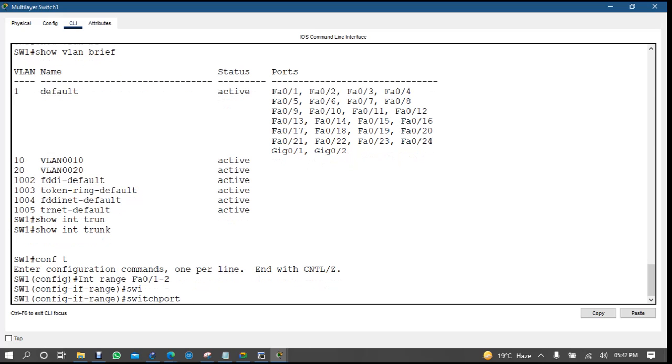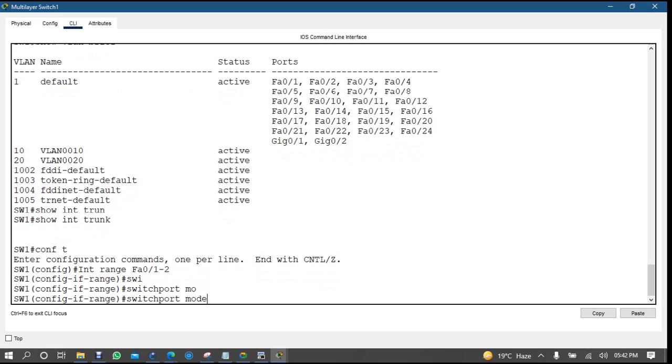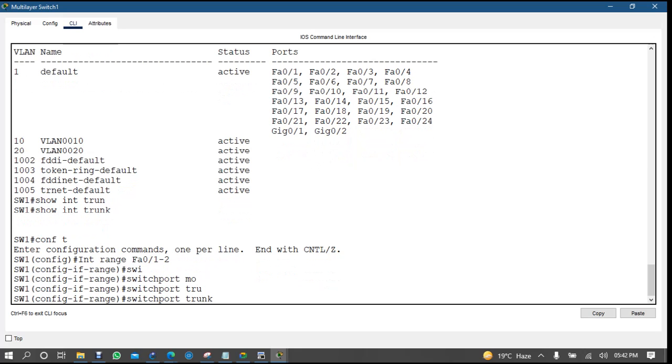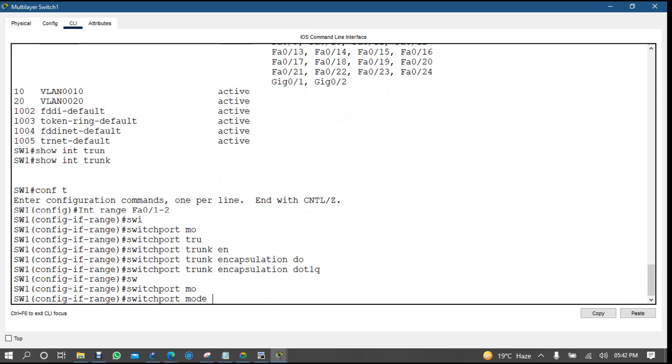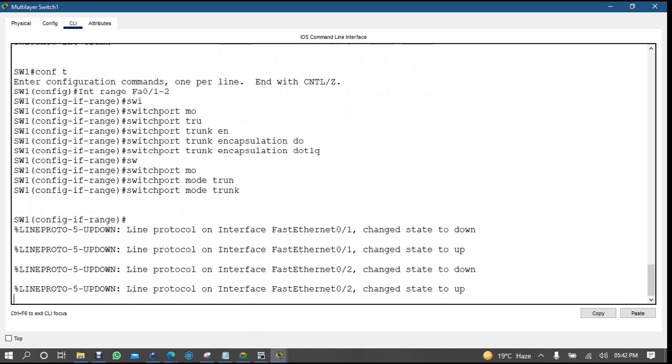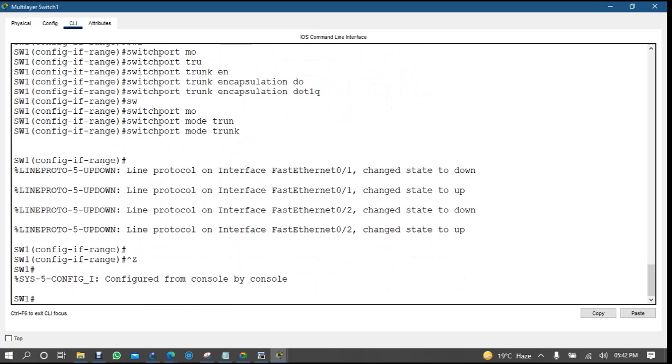Switchport trunk encapsulation dot1q, and then switchport mode trunk. Fine, port is now trunk. Let's come to switch 2.